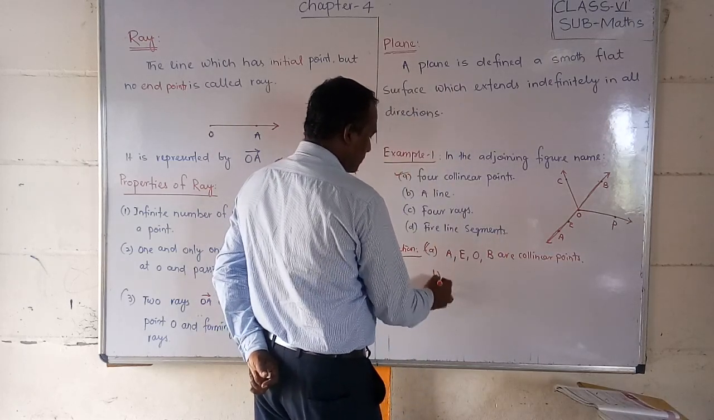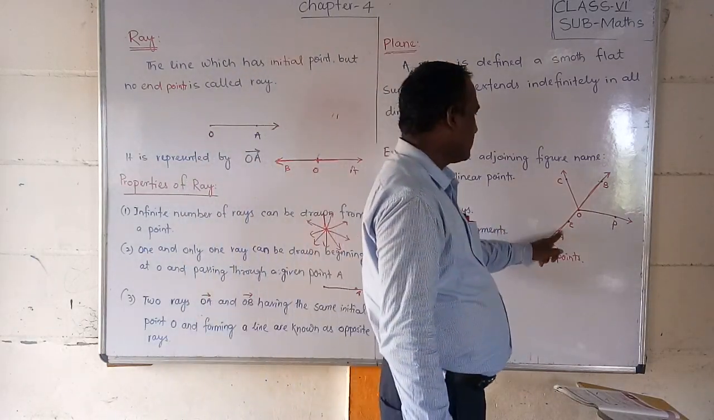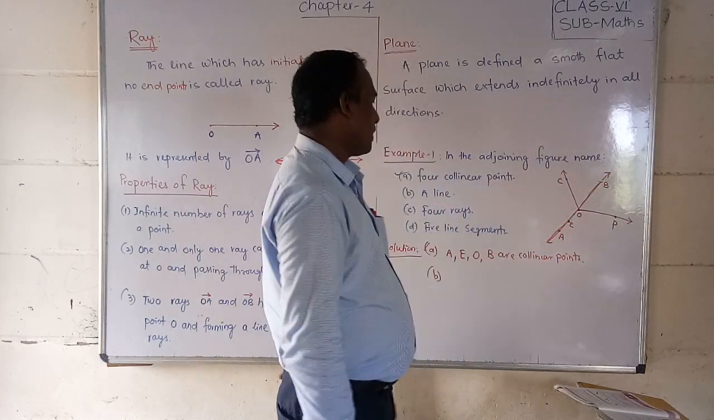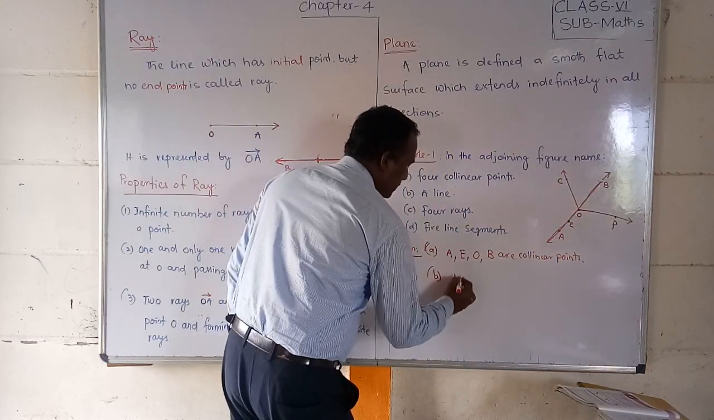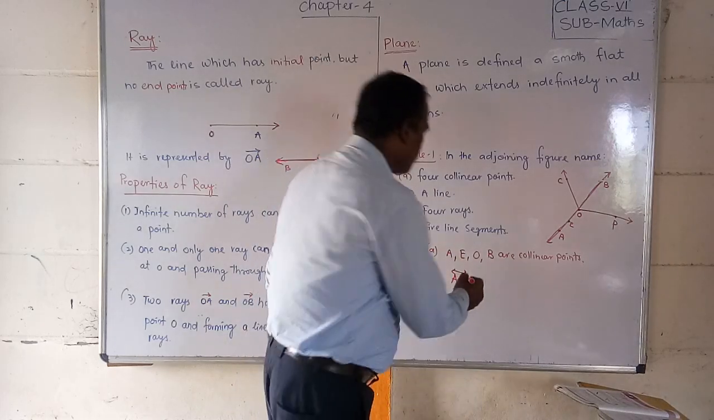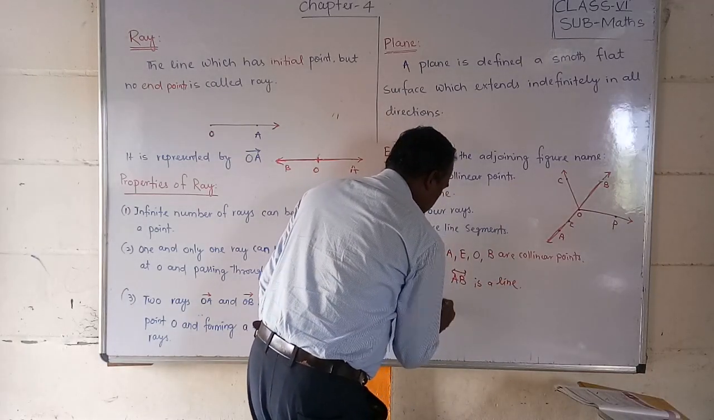Second, a line. What is one line? The line is AB, EB, OB. We can say that, but we can say one line is AB. Many more we can make also. Yes, AB is a line.